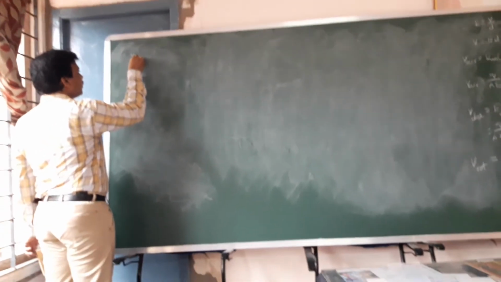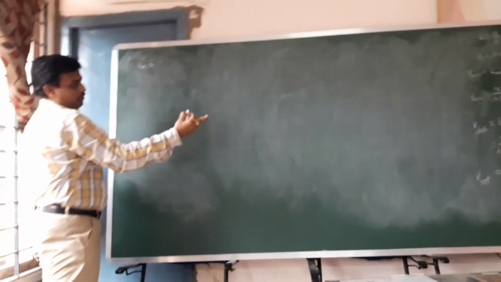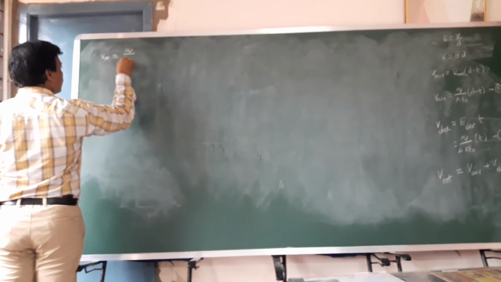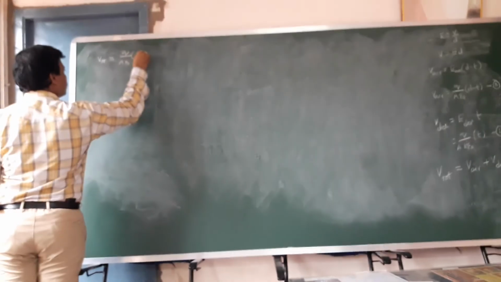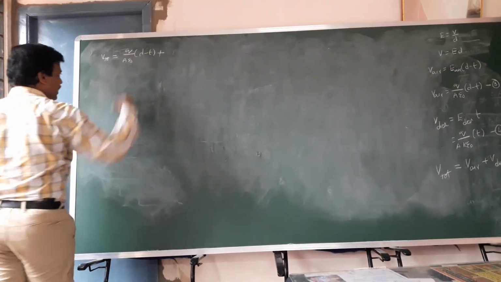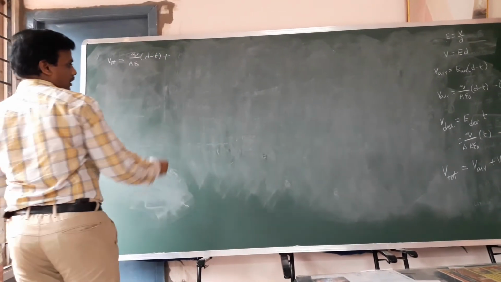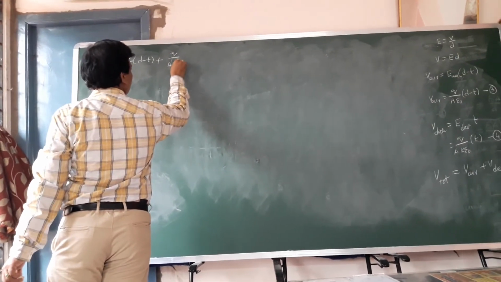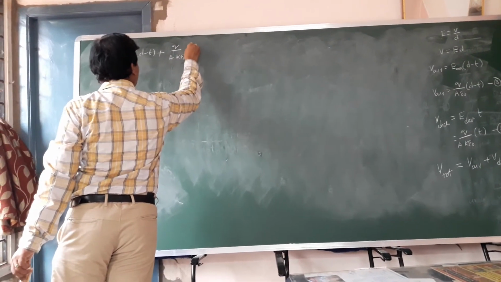V total can be calculated. V air, that is Q by A epsilon naught into D minus T, plus V dielectric, nothing but Q by A K epsilon naught into T.